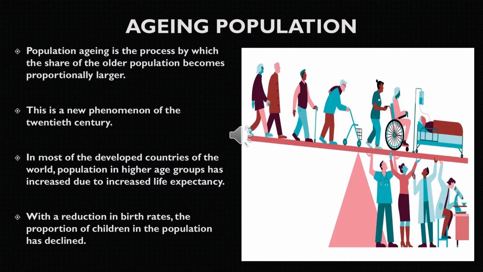In most of the developed countries of the world, the population in higher age groups has increased due to increased life expectancy, increase in medical facilities and techniques, and decent standard of living and education. These are the reasons for aging population. With the reduction in birth rates, the proportion of children in the population has declined.